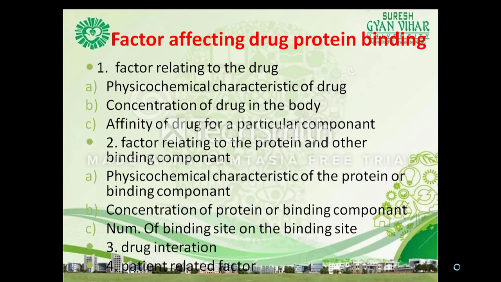Right, so we're discussing the factors affecting drug protein binding. First, the factors relating to the drug, like the physicochemical characteristics of the drug, then the concentration of the drug in the body, then the affinity of a drug for a particular component. Second, the factors related to the protein and other binding components, like the physicochemical characteristics of the protein or the binding agent, then the concentration of the protein in the binding component, the number of binding sites on the protein, drug interaction and patient related factors.